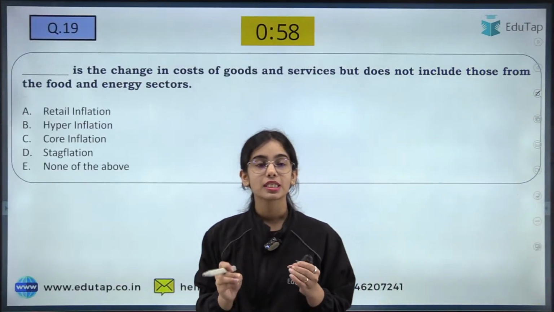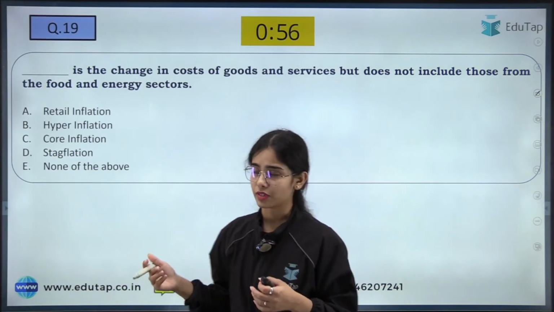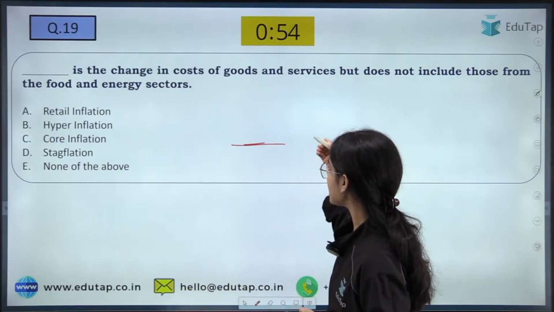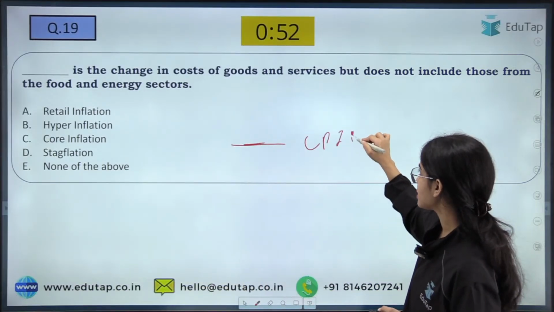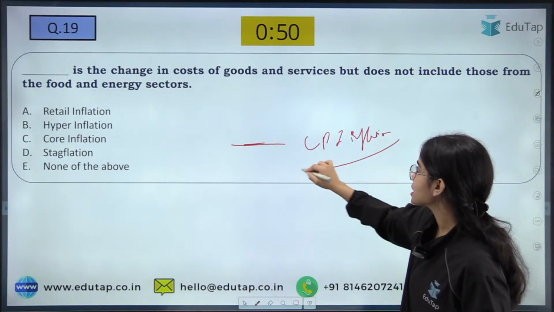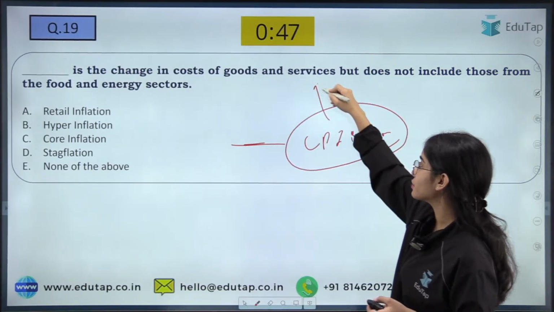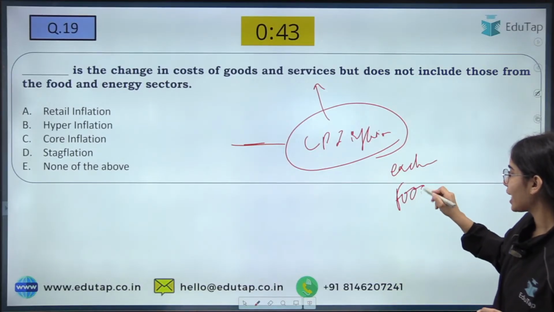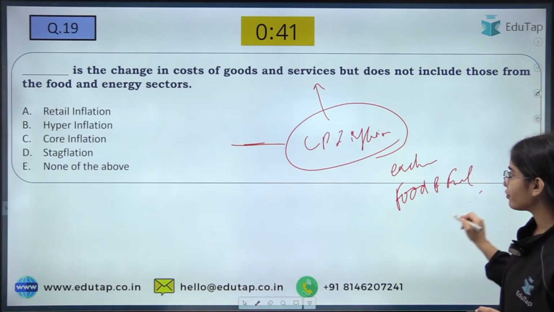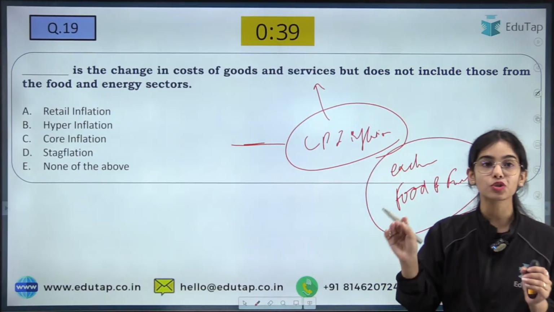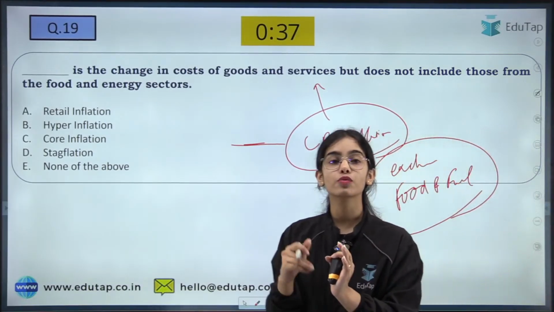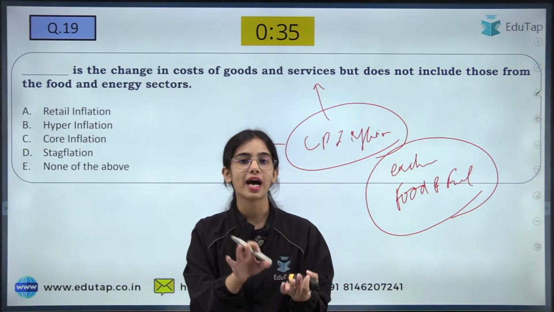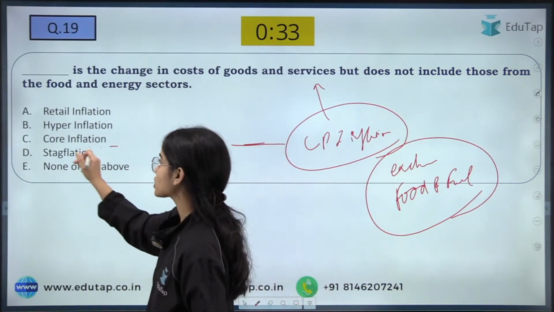Next is the change in cost of goods and services. So simply the CPI inflation, that is the inflation that is affecting the goods and services excluding the prices of food and fuel. So CPI inflation excluding the prices of food and fuel, or excluding the volatile prices, is known as which of the following? This is known as core inflation.